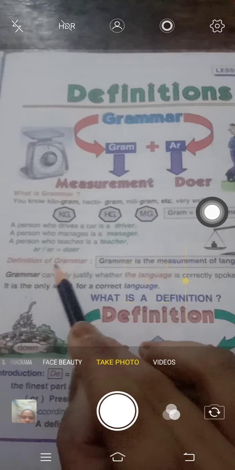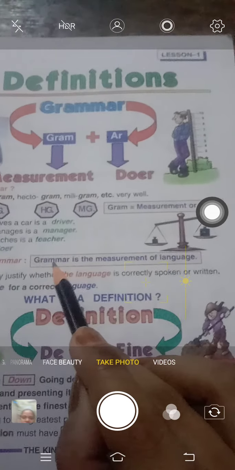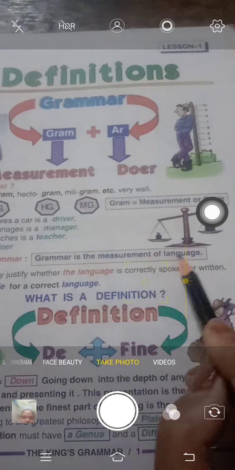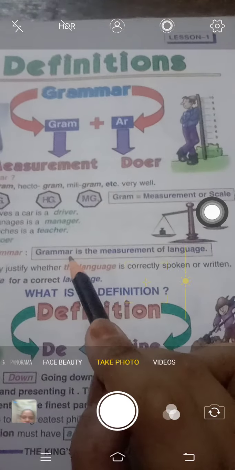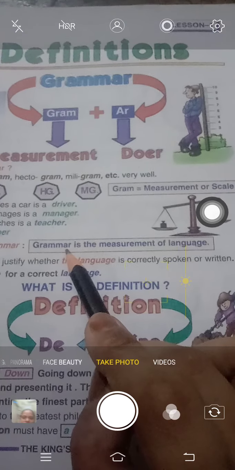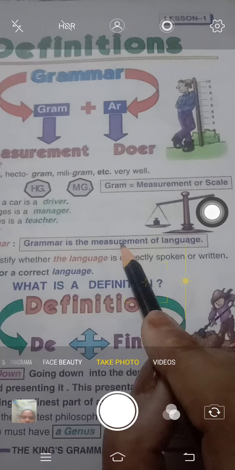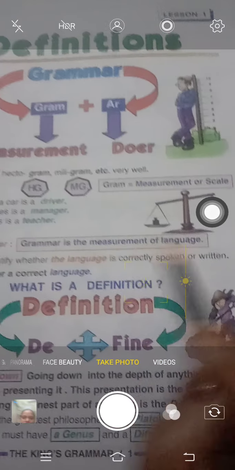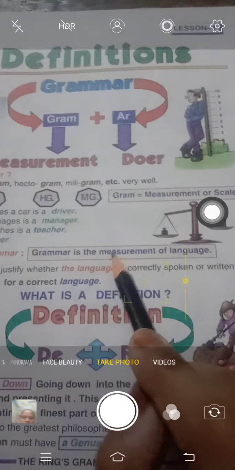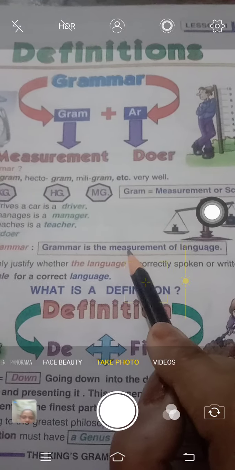So the definition of grammar. Grammar is the measurement of language. That's what I told you, that in grammar we study what is the measurement of language, how we measure. Now what is the meaning of measure here?